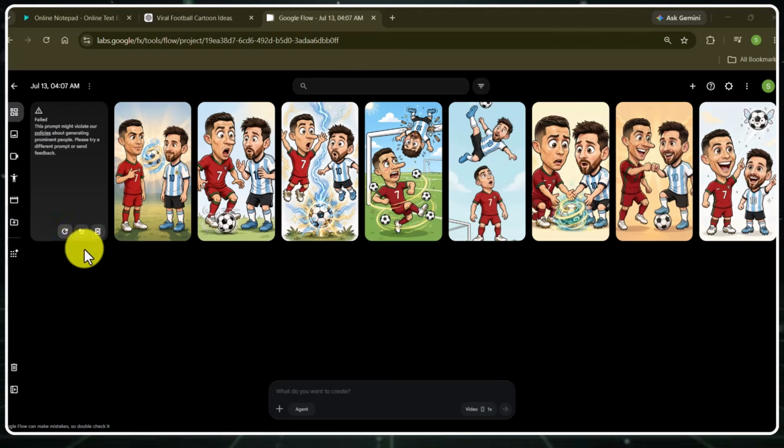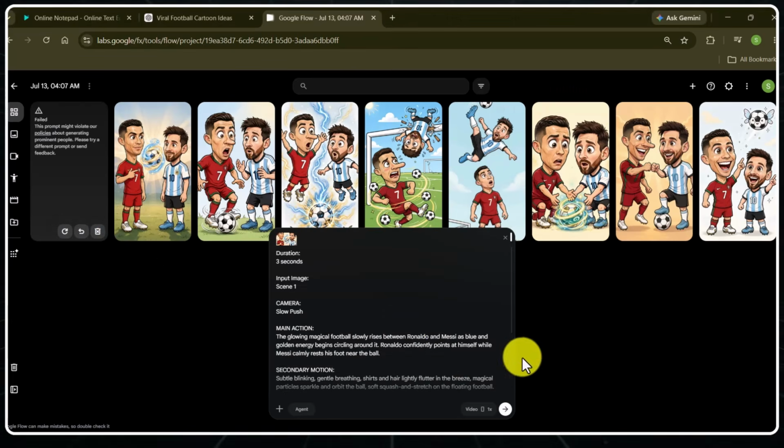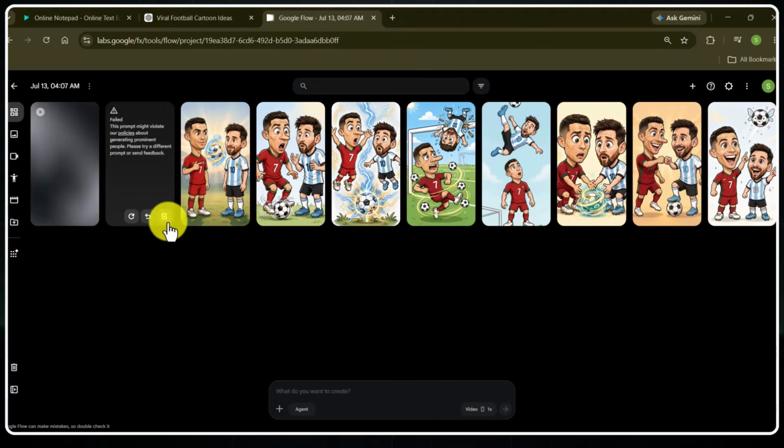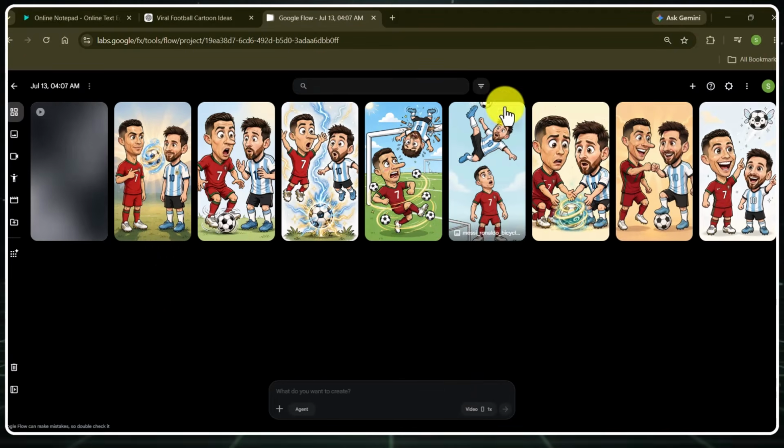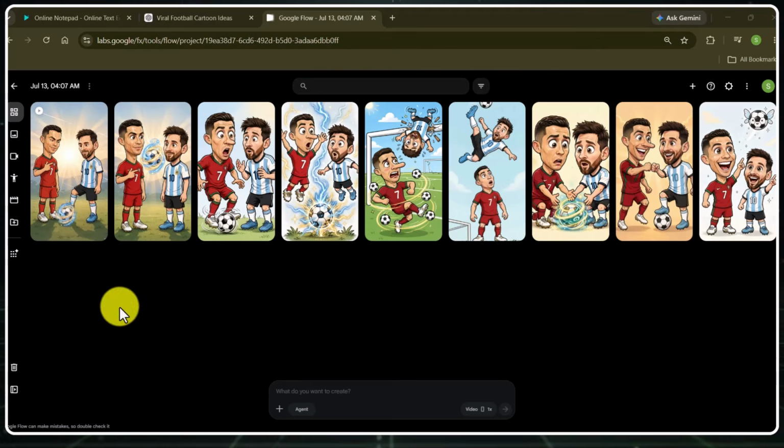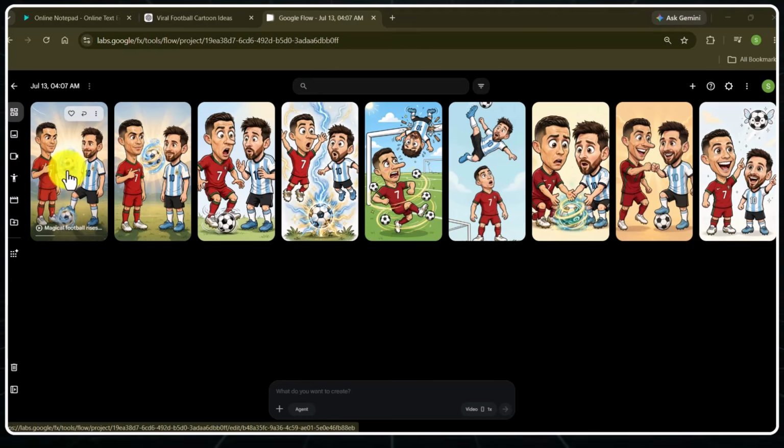So here is a fix that will work for each. Go to your prompt and remove the names of footballers. Remove all names and replace them with general words like footballer or something like that. Don't worry, we have added reference images, so it will maintain the consistency throughout. Simply hit generate. It is processing the video, so it means this method worked. Look at this, guys. It has successfully generated the clip for us. Let's play and see how it looks.